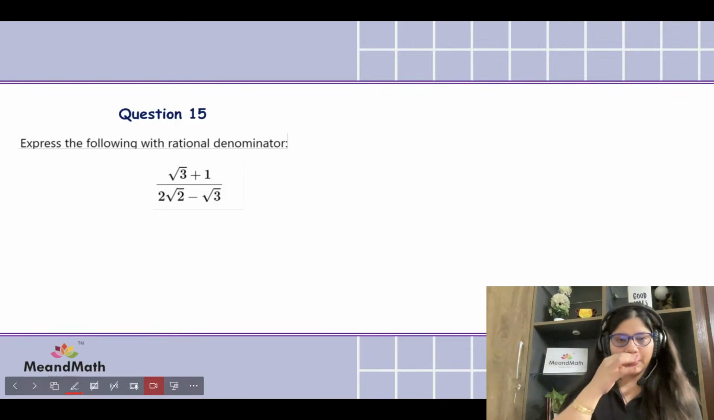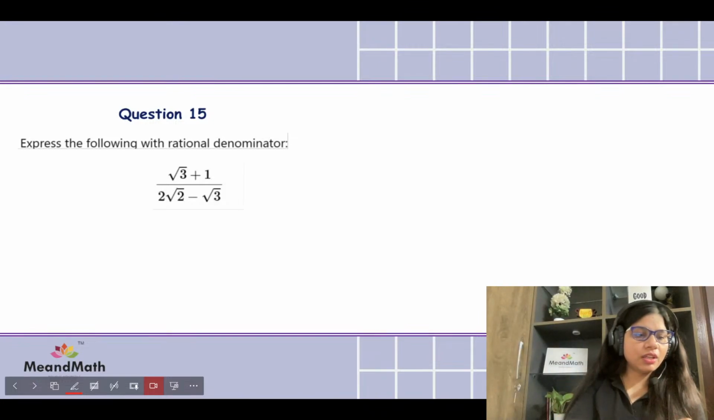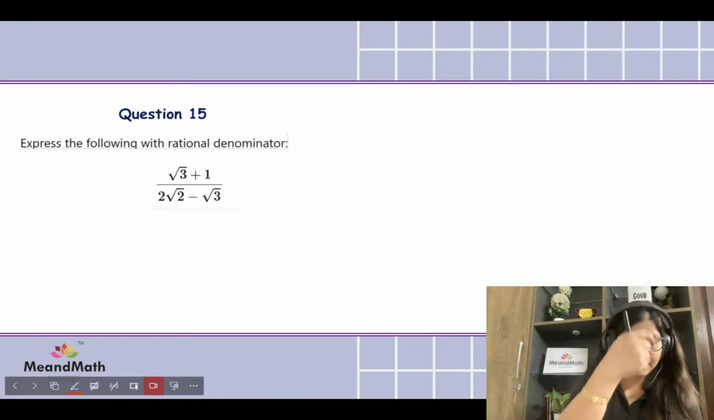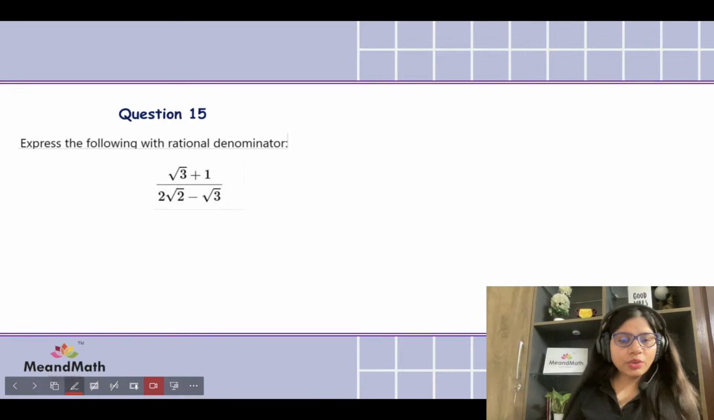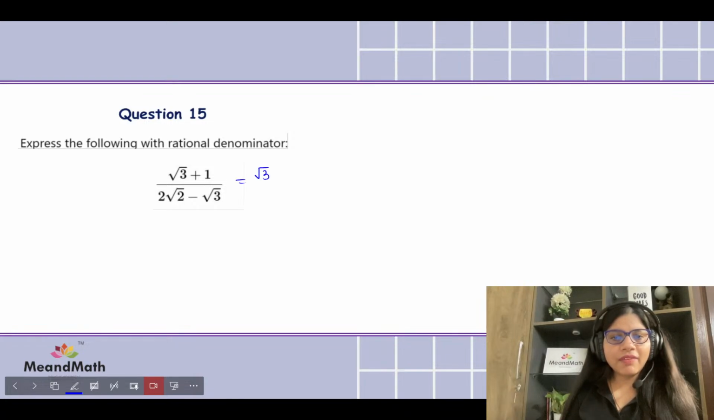And here we have the last question. Question number 15. Let's see what the last question says. Okay, so the last question is again rationalize. It's a sorted question, not a very difficult one. So we have an expression down there, so we take the number and take the expression.